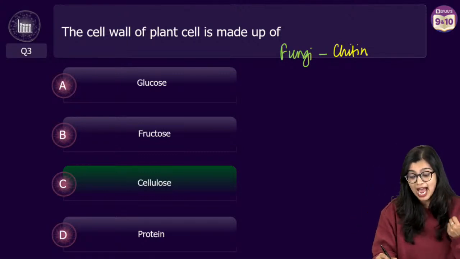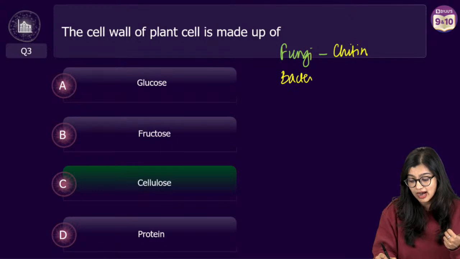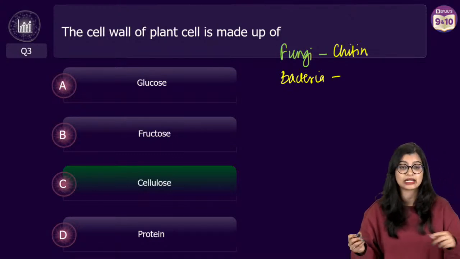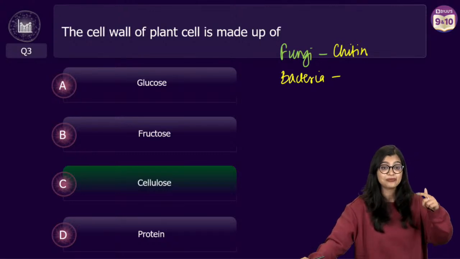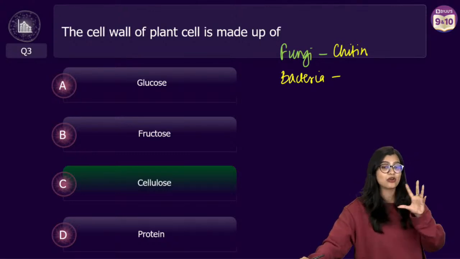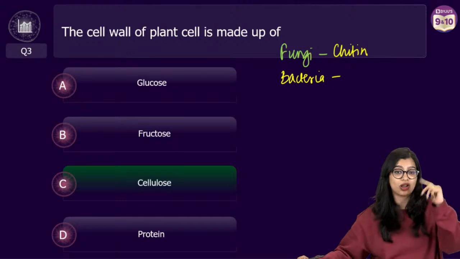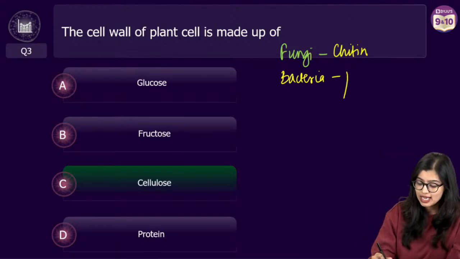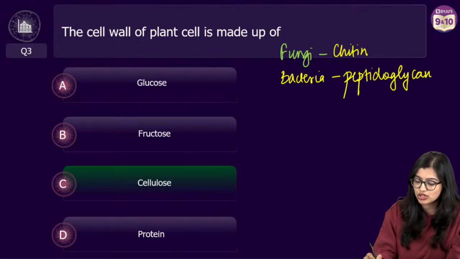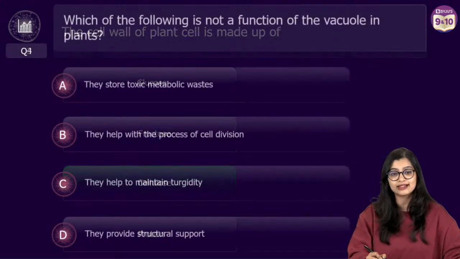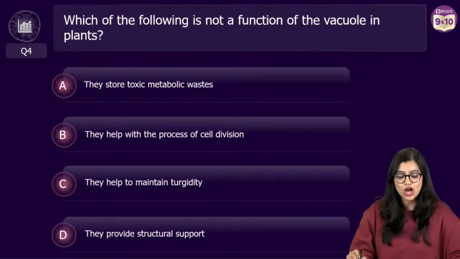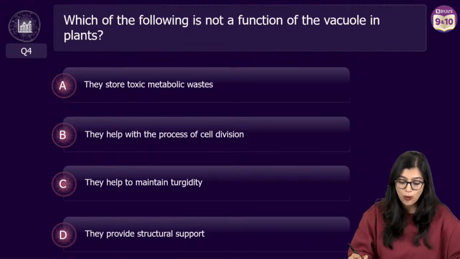And what about bacteria? What is the cell wall in bacteria made up of? Very quickly, I need the answers coming my way. Yes, you will think a little bit. Exactly, peptidoglycan, or you can say complex polysaccharides, but the correct answer is peptidoglycan. This is a little extra in case you want to do Olympiads and all that. This will come in handy, right? Moving on.